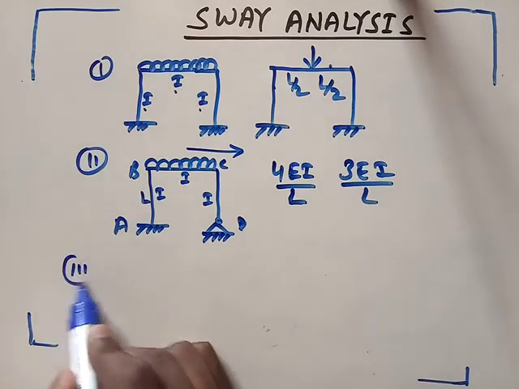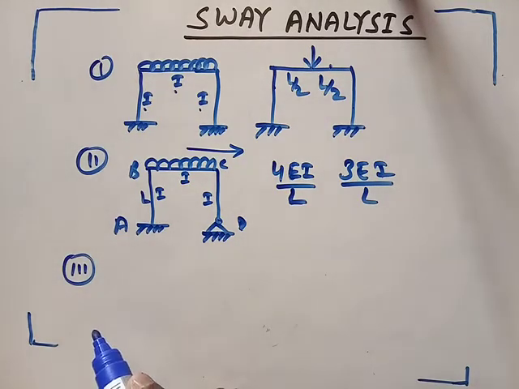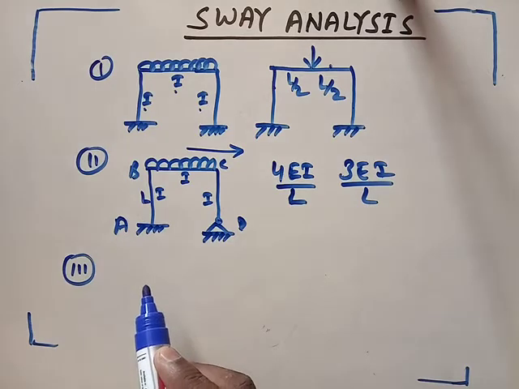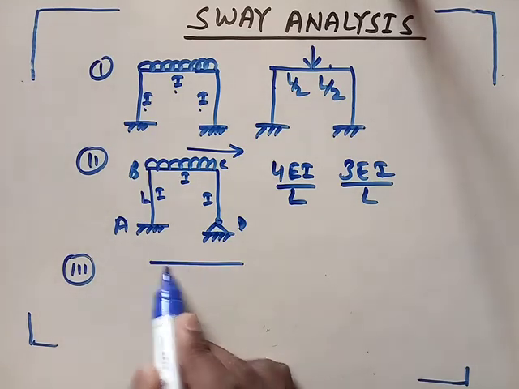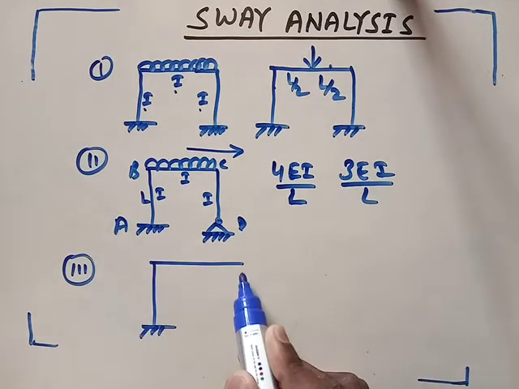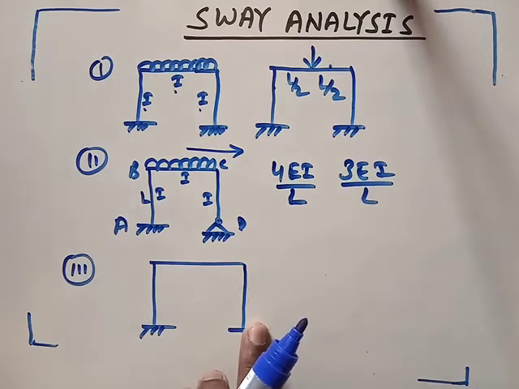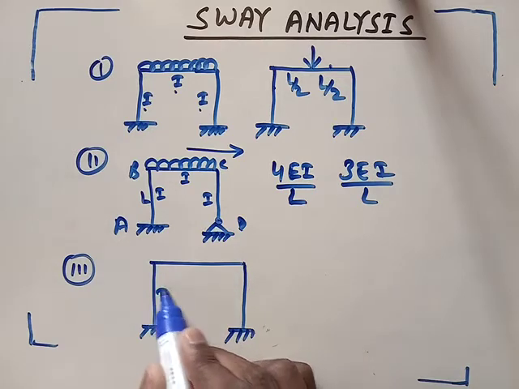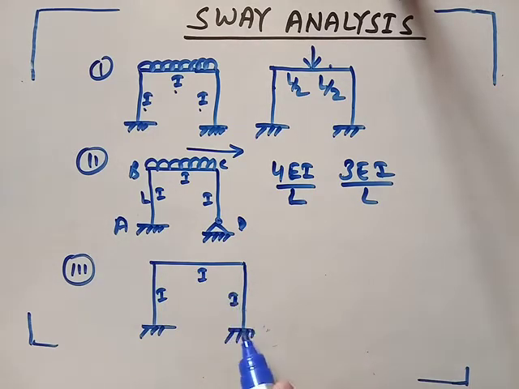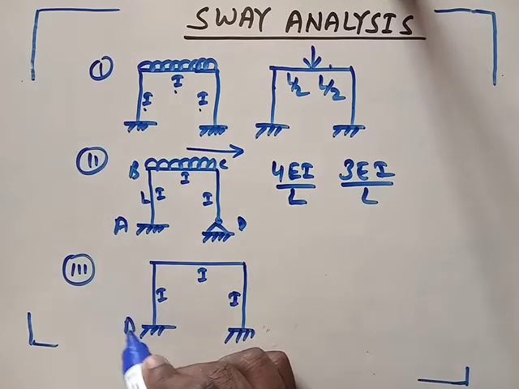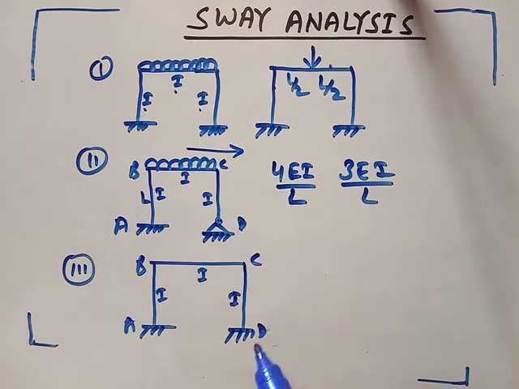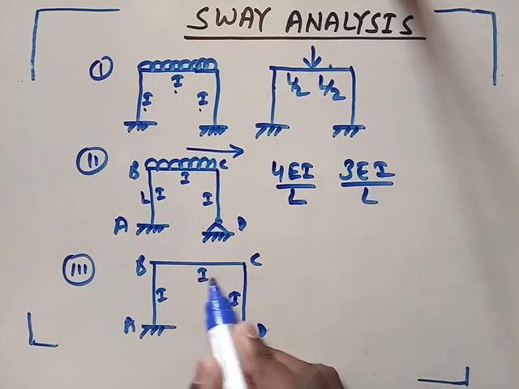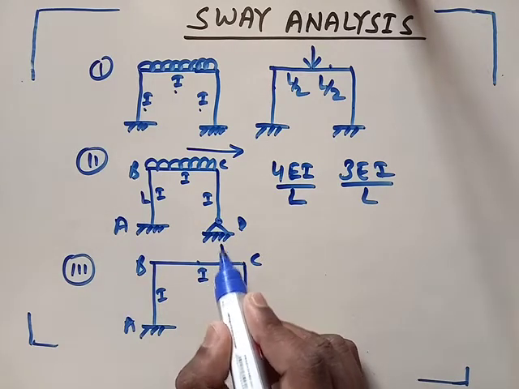Next one: suppose loading is non-symmetric. Again I am taking the same portal frame ABCD. In this case both ends are jointed, and the moment of inertia of all the members is I. So the stiffness of both members, AB and CD, is the same, but suppose I am providing a load here.